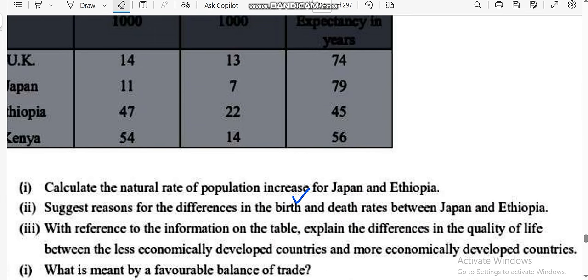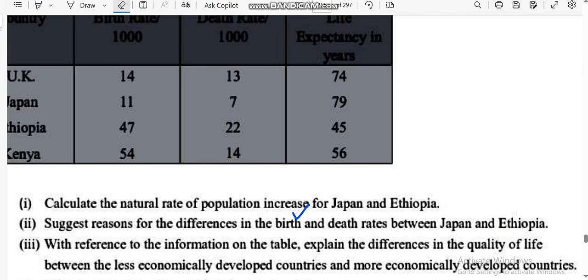In less economically developed countries quality of life is obviously very poor because they are still developing, but more economically developed countries are already developed, so quality of life is high.